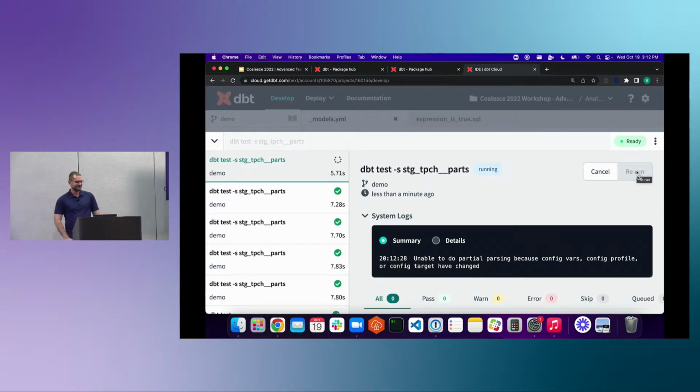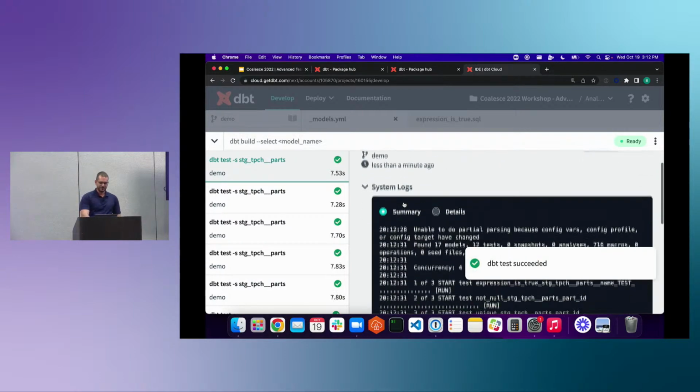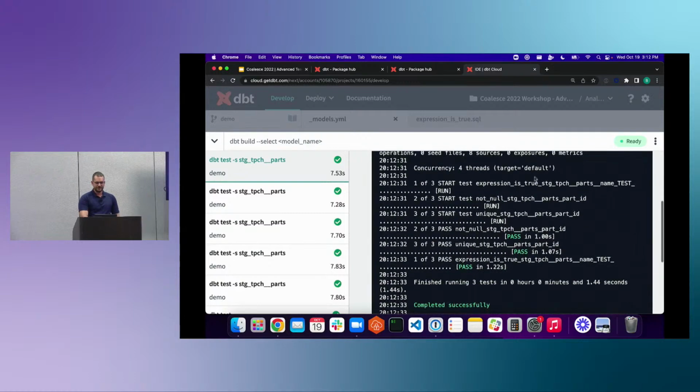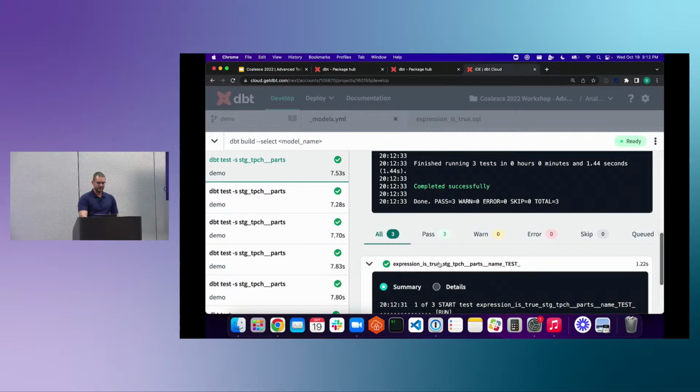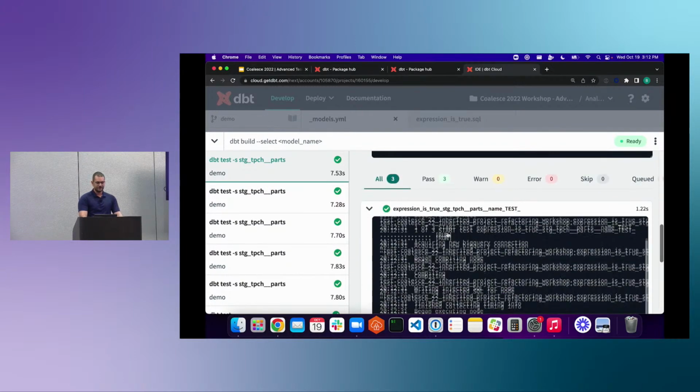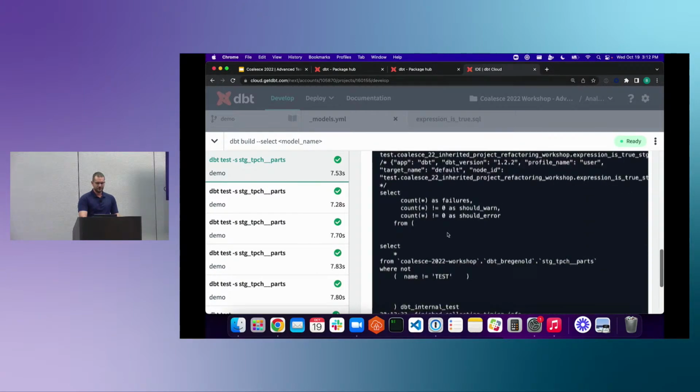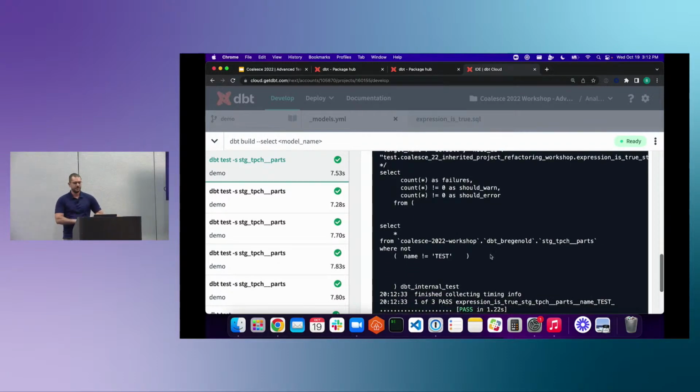I like it. What you'll see is that this is running, and now I'm getting a test called expression is true. And if I look at the logs, super anticlimactic, because it pretty much looks like the same thing that we had before, except it's more flexible. So here, we're saying where not, and then our expression is within these quotes, and it still passes.